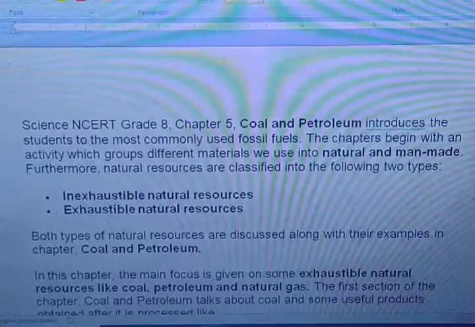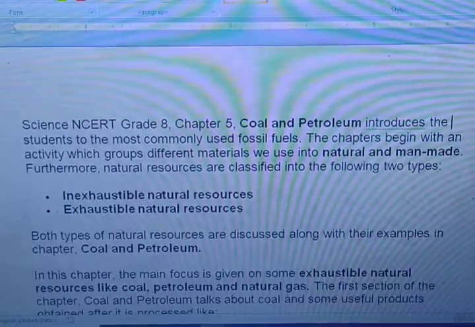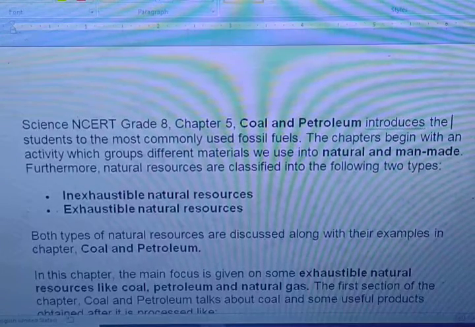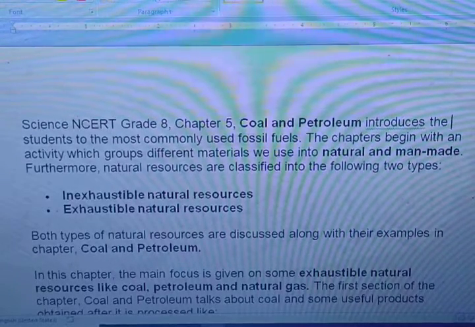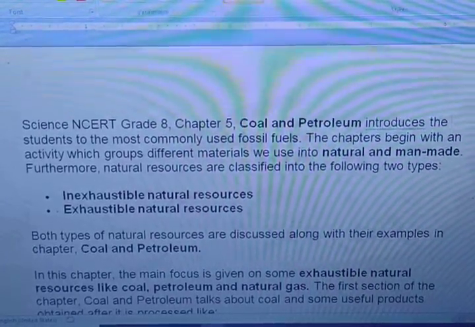While explaining, I had first explained chapter number 6, combustion and flame, and then I explained coal and petroleum, right? But while writing question answers, you have to write chapter number 5 first, and then chapter number 6. Okay, so in this chapter, what we have studied is described here.